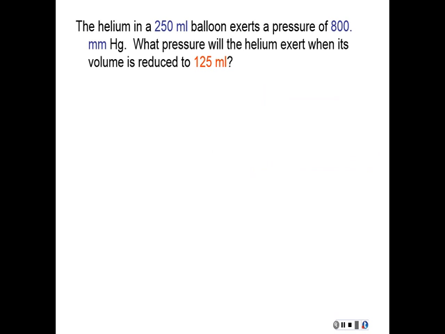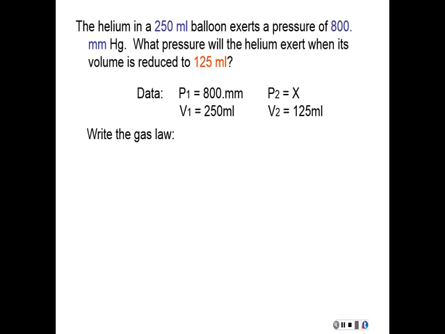So the helium in a 250 milliliter balloon exerts a pressure of 800 millimeters of mercury. What pressure will the helium exert when its volume is reduced to 125 milliliters? So the first thing we want to do is copy out the data and label it. This is real important so you know exactly what you're doing. Now you don't have to go back up and read the problem. Next step would be to write the gas law.